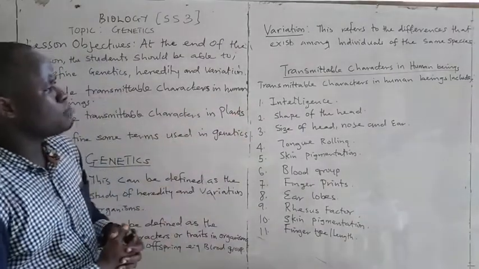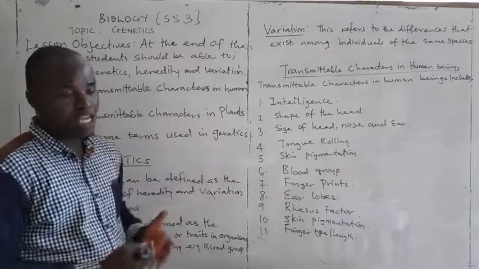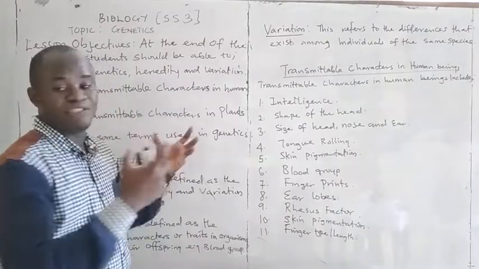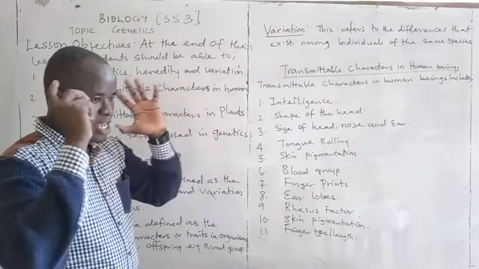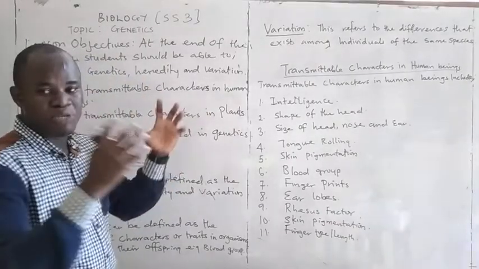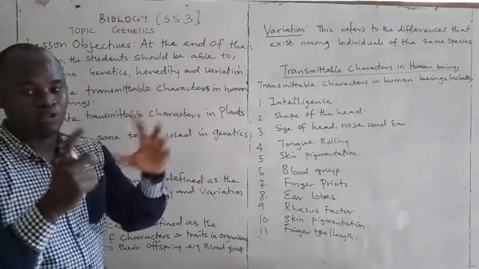The second example of transmittable character in human beings is shape of the head. We are not all the same. We have some people with long heads, some with small heads, some with big heads.